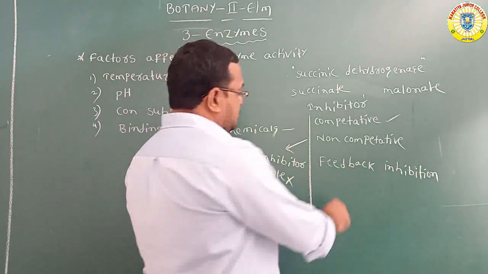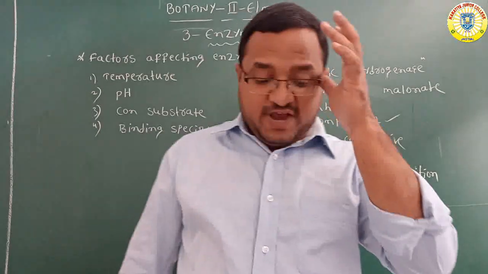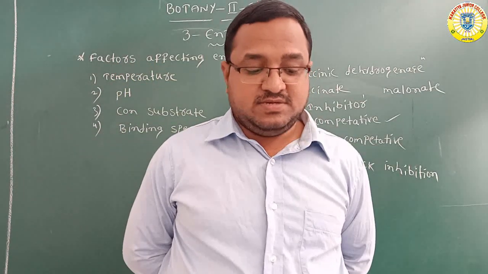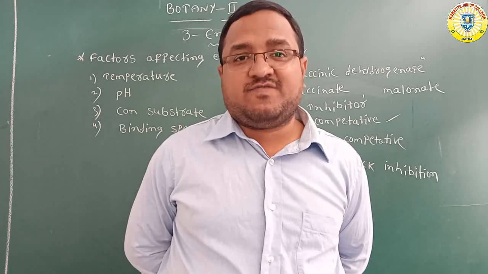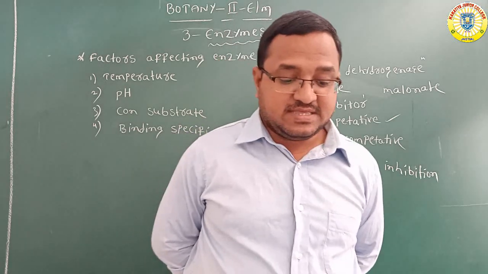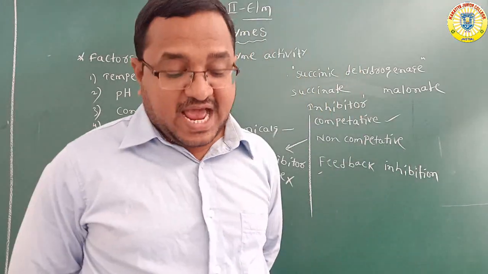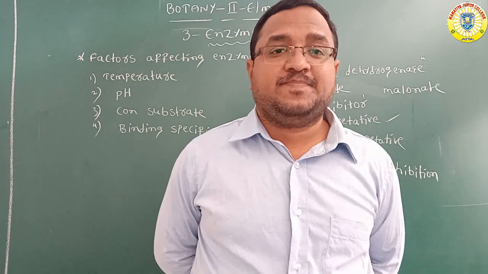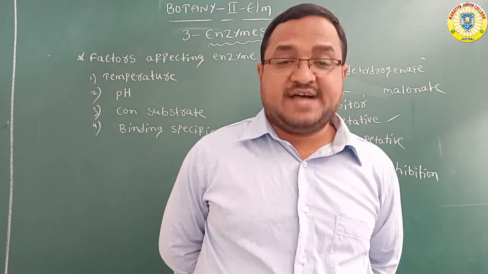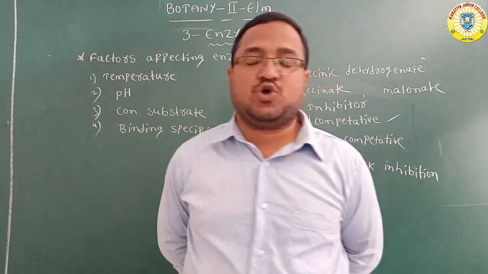Next, the last one: what is feedback inhibition? Especially in feedback inhibition, the end product of a chain of enzyme catalyzed reactions inhibits the enzyme of the first reaction as a part of homeostatic control of metabolism.